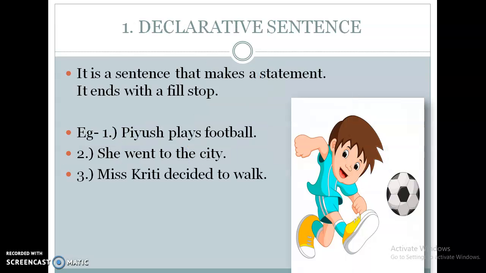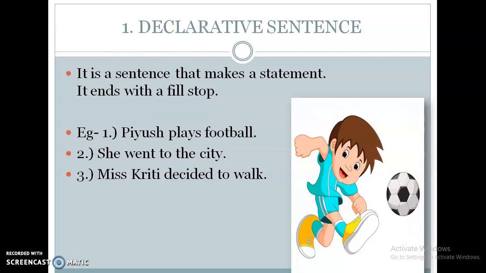Now let's see in brief what is a declarative sentence. It is a sentence that makes a statement. Those sentences which make a statement are known as declarative sentences. Declarative sentences are those which tell us something about someone or something. It ends with a full stop.